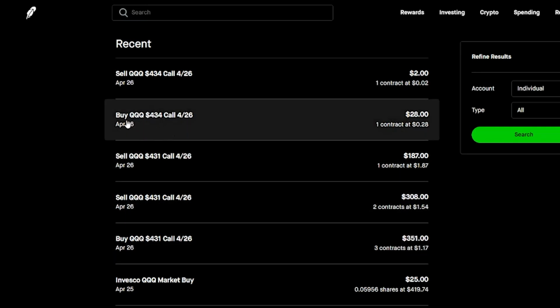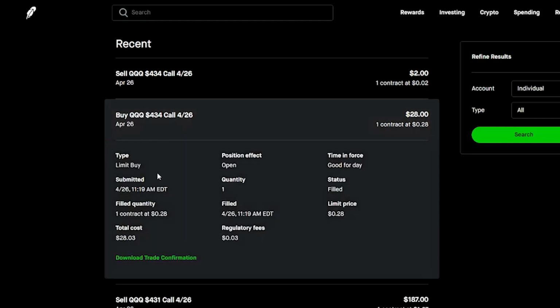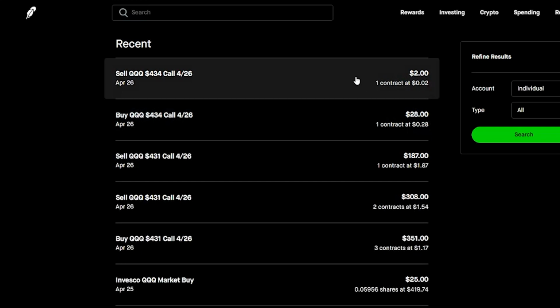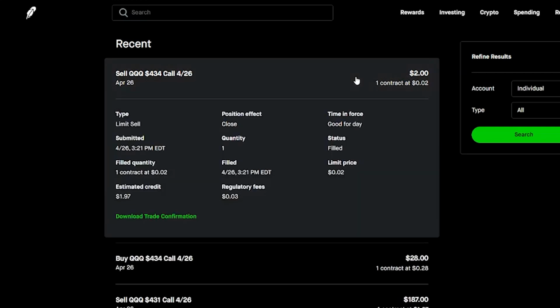And then I end up jumping back into this one kind of as a test. It started consolidating. I believe I got into this one somewhere around 11 something, so around the lunch time frame, right? Which usually the stock just goes sideways. And I got in at 28 and I end up selling for $2. So it went down like crazy. I think when I looked at it, it was down like 92%. But pay attention to the time frame, 3:21, it almost went to total zero.